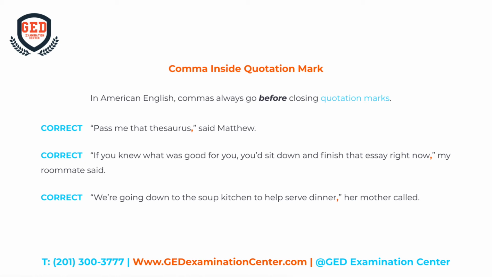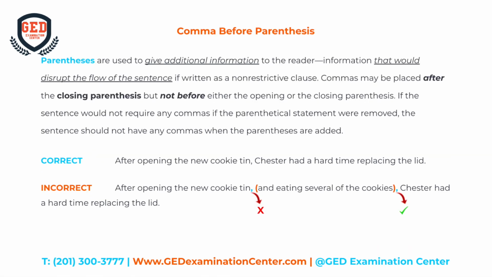In British English, however, unquoted punctuation typically follows the quotation marks. If you are writing for a British audience, put the comma after the closing quotation mark. Furthermore, British English tends to use single quotes rather than double quotation marks.